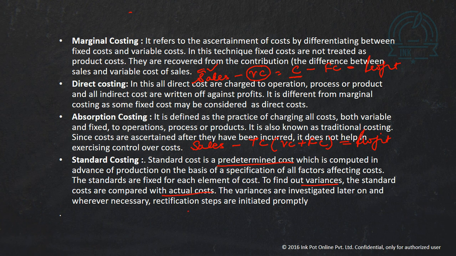So standard cost minus actual cost will give you variances, and if there are certain variances, we take corrective actions. This is known as standard costing.